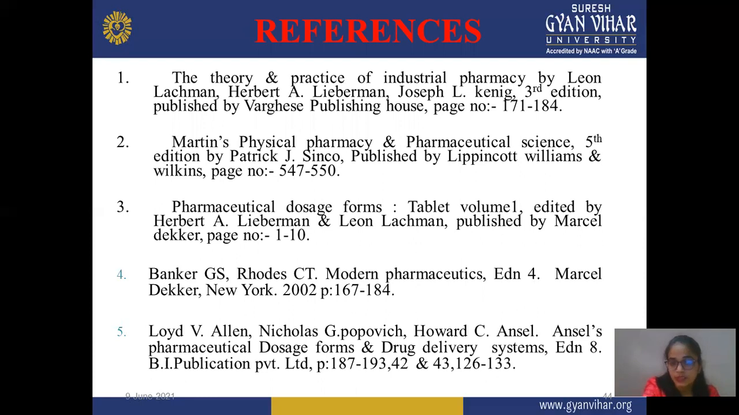Next is Pharmaceutical Dosage Forms: Tablets, Volume 1, edited by Herbert Lieberman, Leon Lachman, published by Marcel Dekker, page number 1 to 10. Next is Banker GS, Rhodes CT, Modern Pharmaceutics, edition 4, Marcel Dekker, New York, 2002, page number 167 to 184. Next is Loyd V. Allen, Nicholas G. Popovich, Howard C. Ansel, Ansel's Pharmaceutical Dosage Forms and Drug Delivery Systems, edition 8, page number 187 to 193, 42, 43, 126 to 133.